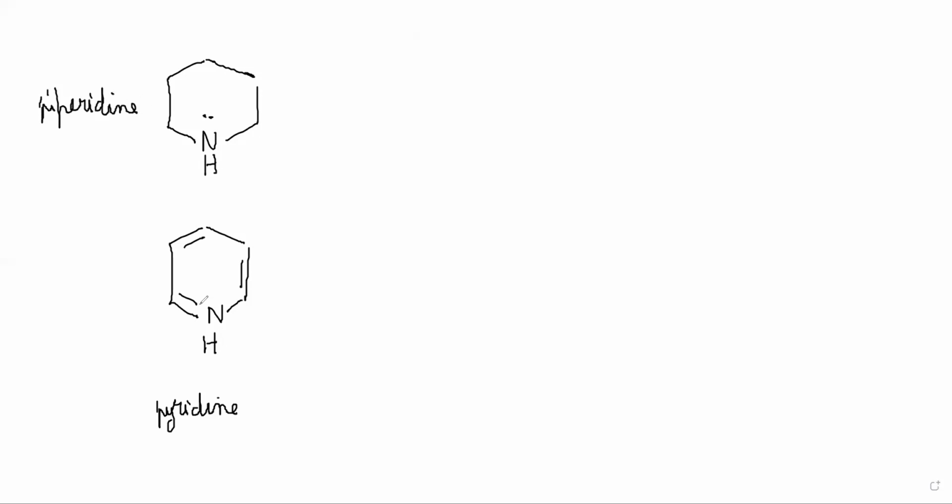Okay. Now here also, there is no H here. There is just a lone pair of electrons. Now here, if you notice, the transformation into a conjugate acid, when you accept a proton here.